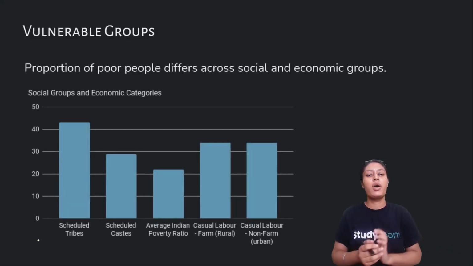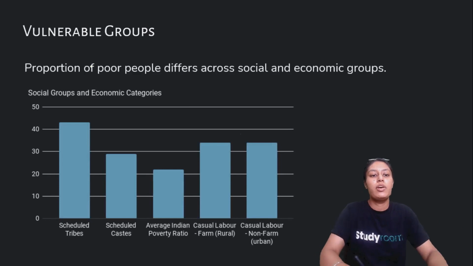Now we'll discuss vulnerable groups. Vulnerable means weak.